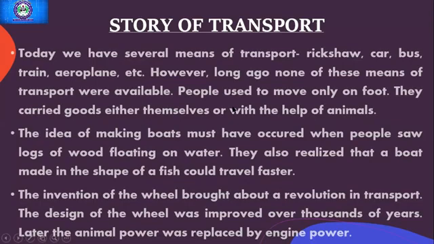So how did transport start? Transport basically started in ancient times, when we had no transport, right? We didn't have a rickshaw, car, bus, train, aeroplane, anything. So, in the early times, what did we have? Ancient people, how did they travel? They traveled on foot or through animals. But it took a lot of time and it wasted the energy of the people as well.